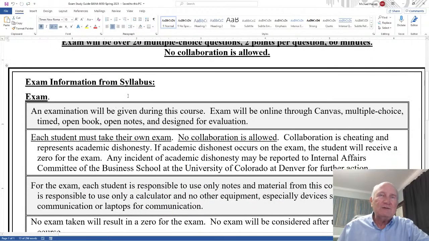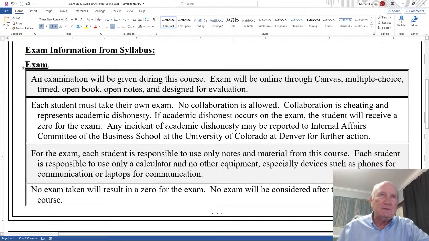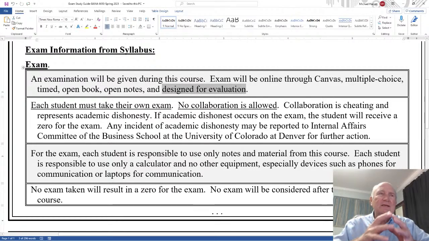Okay, exam information from the syllabus. So I copied this right from the syllabus. An examination will be given during the course. Exams will be online through Canvas, multiple choice, timed, open book, open notes, and designed for evaluation. I'll emphasize that here at the beginning and also at the end, that I'm designing the exam to evaluate what you know, not to challenge what you don't know.